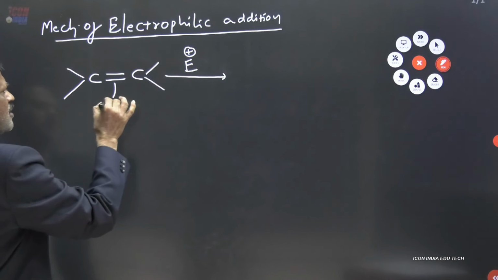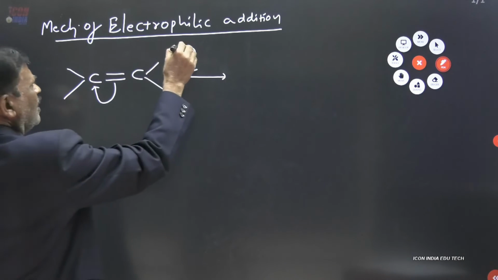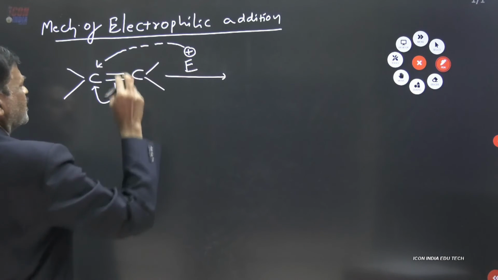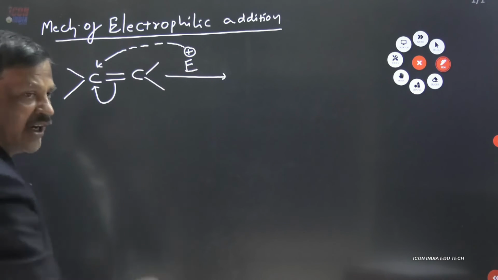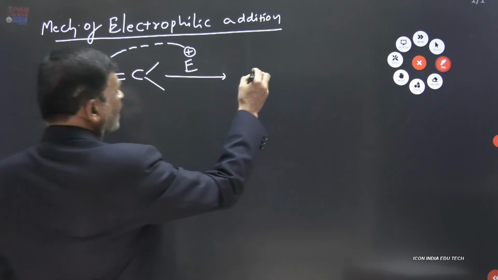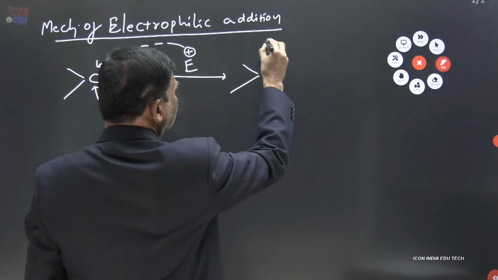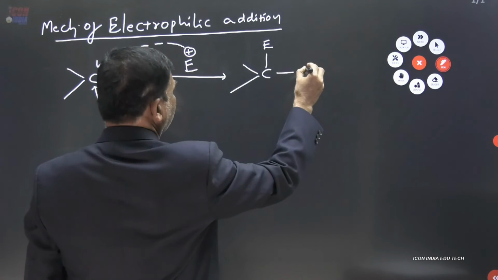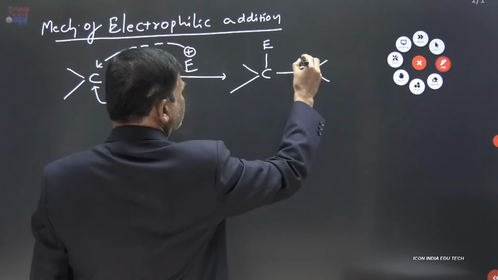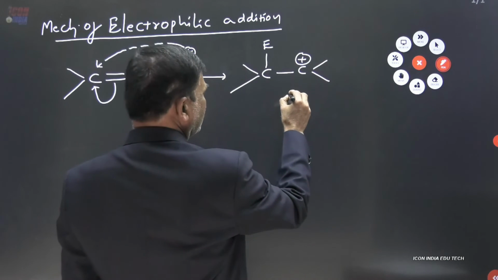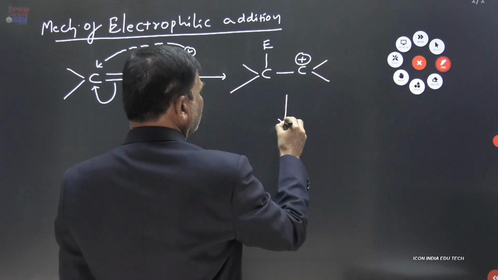Suppose the pi bond shifts towards this carbon; the electrophile will attack that carbon, because in this general example both the carbons are equivalent. As a result, this right side carbon now gets a positive charge. That is the reaction intermediate, a carbocation.